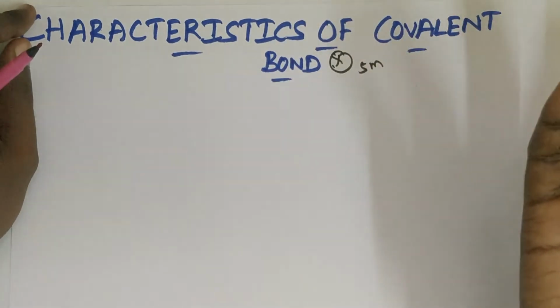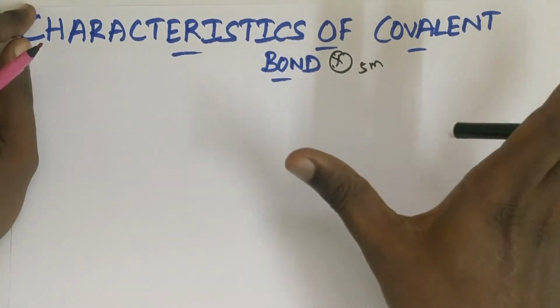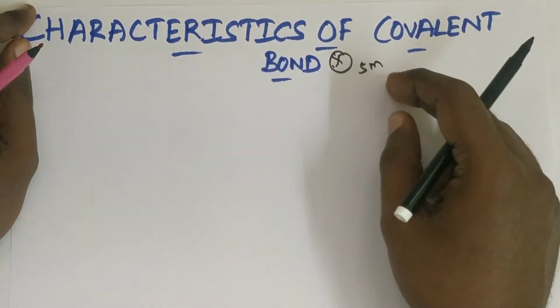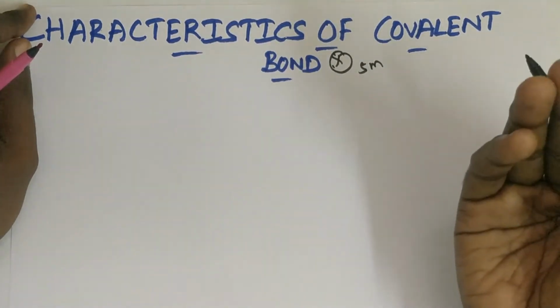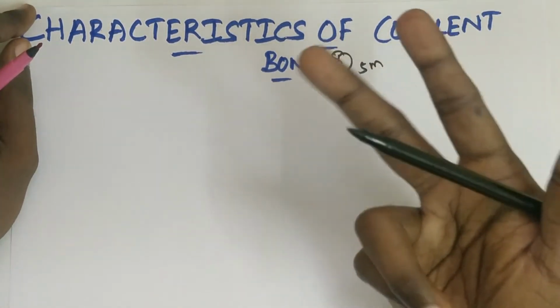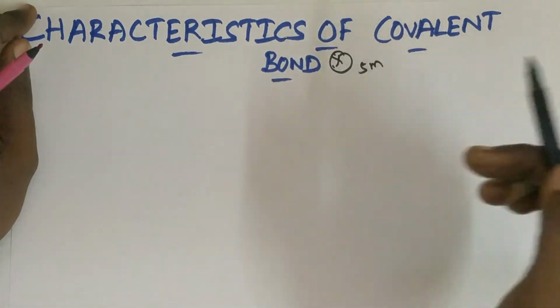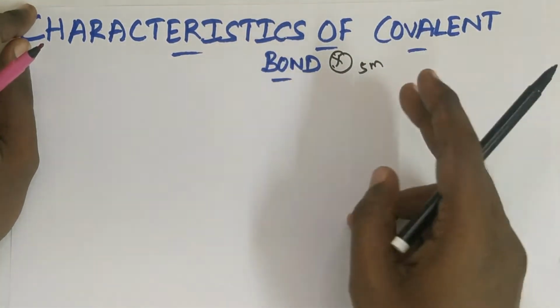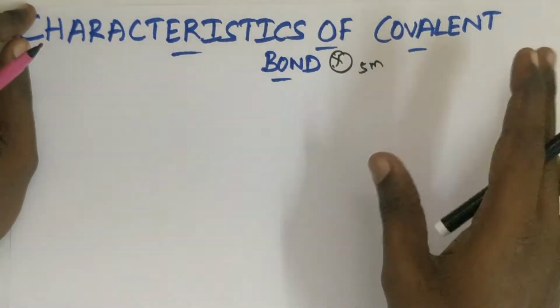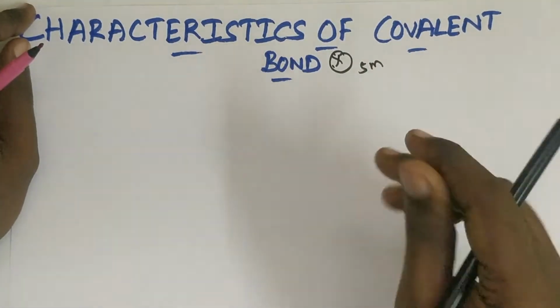In 5 marks no. I have only 5 points, so you have to write all 5 points in 5 marks. Suppose if they ask in 3 mark means you write 4 points. If they ask in 2 marks means you write 3 points. Safe side you always write an extra 1 point for 2 mark and 3 mark. But for 5 marks, you have to write all the points, that is 5 points.